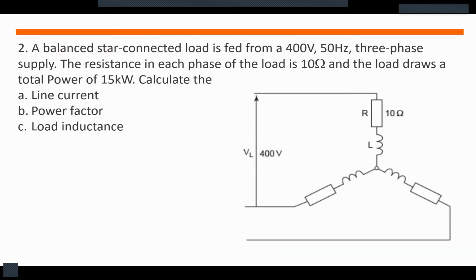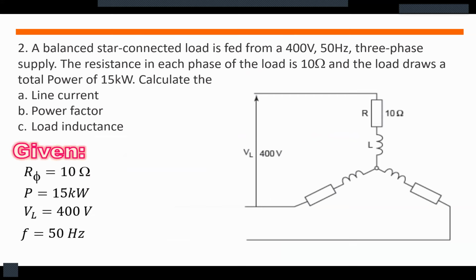Problem number 2. A balanced star-connected load is fed from a 400 volts 50 hertz three-phase supply. The resistance in each phase of the load is 10 ohms and the load draws a total power of 15 kilowatts. Calculate A, line current, B, power factor, and C, load inductance. So let us write all the given first.